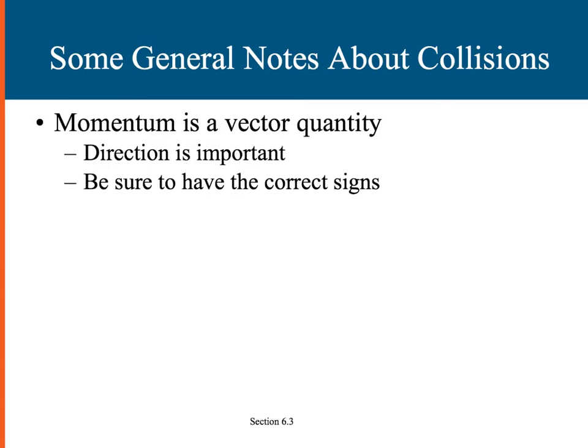One thing that we need to remember is that momentum is a vector quantity. And so momentum has a direction, not just a magnitude, and the direction is important. Be sure that we have the correct signs in all of our conventions. So the momentum before, make sure we know which one's positive, which one's negative. Are they both positive? Are they both negative? In the end, is the momentum positive or negative? And make sure we assign the appropriate signs.